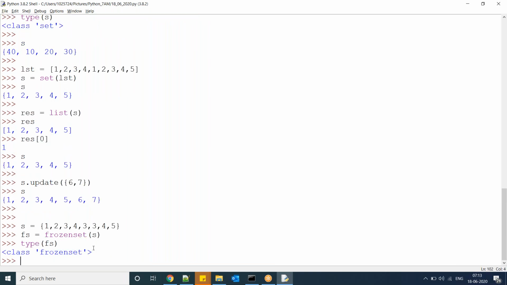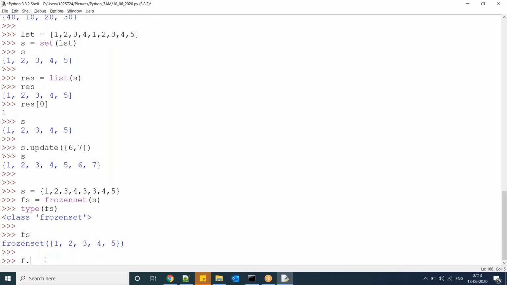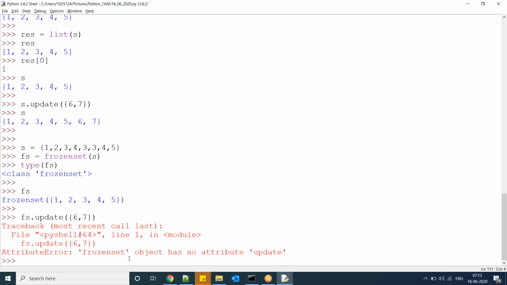Type of variable fs. What does fs contain? Now fs dot update of 6 comes. So: frozen set object has no attribute update. So here we cannot update.